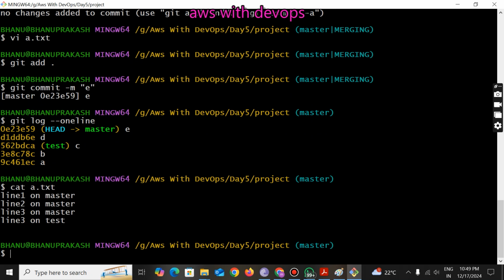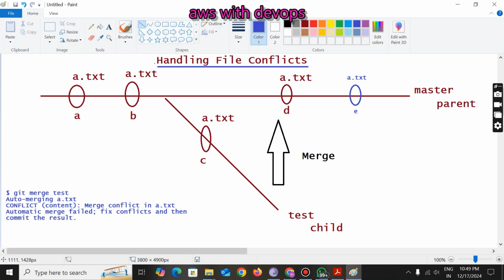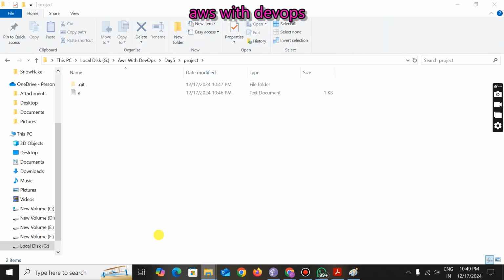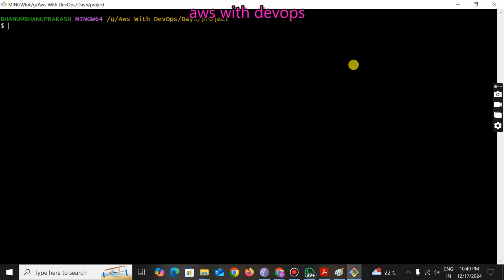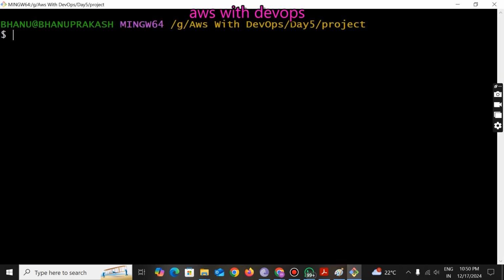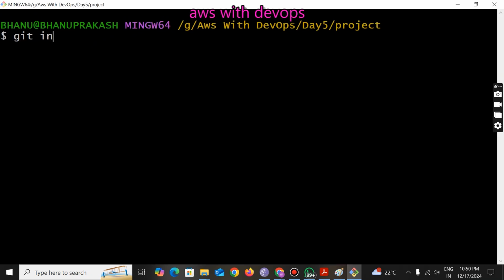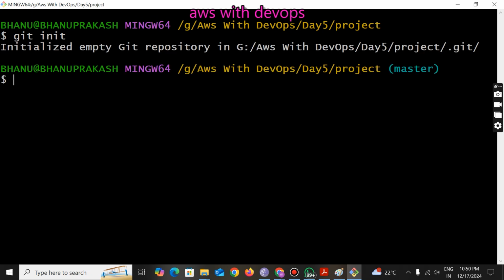Let me do one thing. Let me close this one, else you will get confused. Okay, now I'm going to open the bash terminal here. Now observe carefully. Just I'm passing the first command, git init.